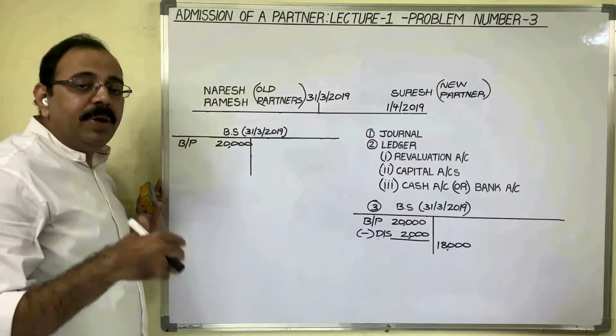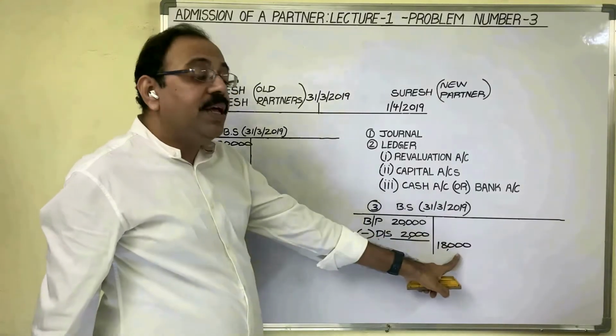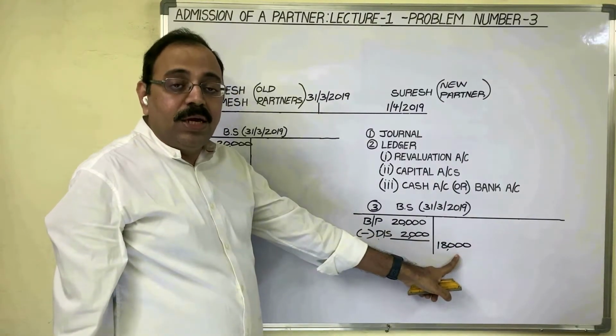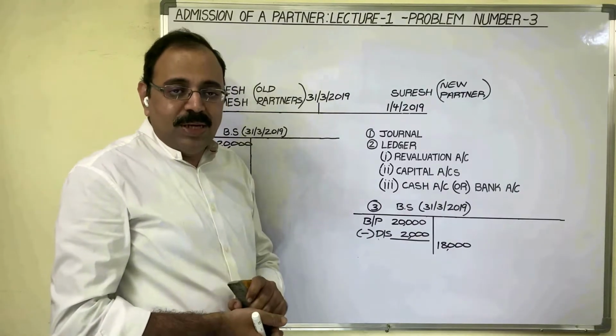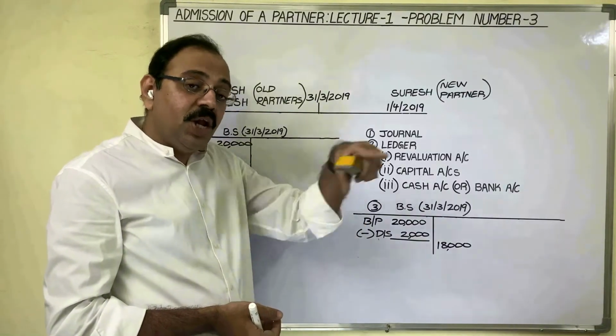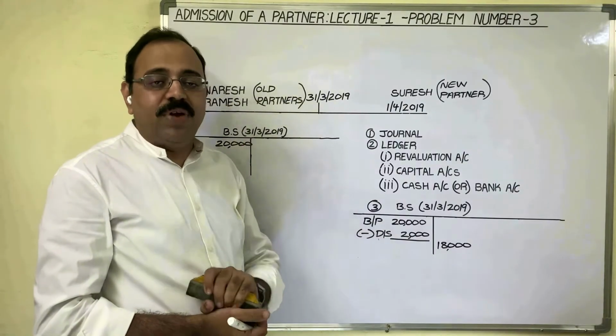So 2,000 may be a discount. Then the final liability amount is 18,000 rupees only. Here the liability is reduced by 2,000 rupees. If an asset is reduced, it is a loss. If a liability reduces, it is a profit.